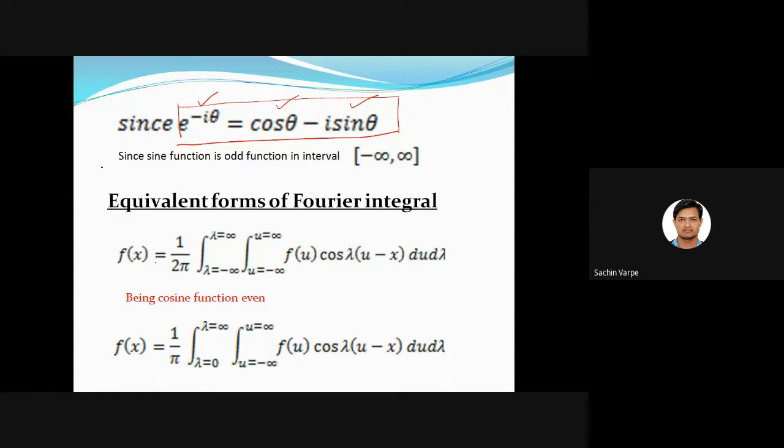Right? So f(x) is equal to 1 upon 2 pi of this, and f(x) is equal to, okay, so that 2 will get cancelled when we write this as 2 times. So the 2 will get cancelled and it becomes from 0 to infinity. Actually, that must be the inner integral.